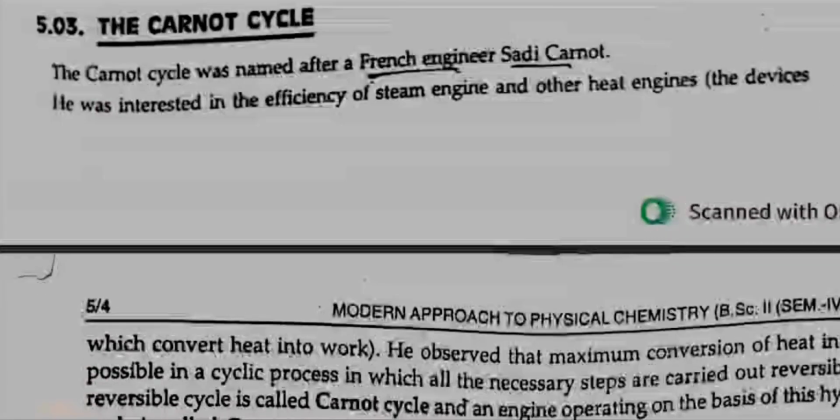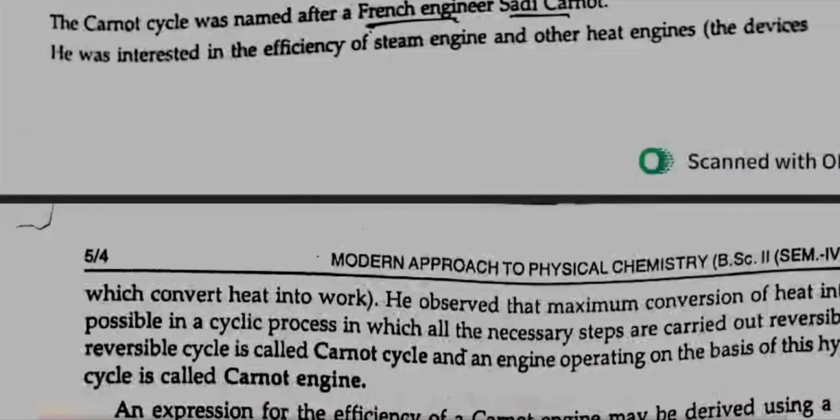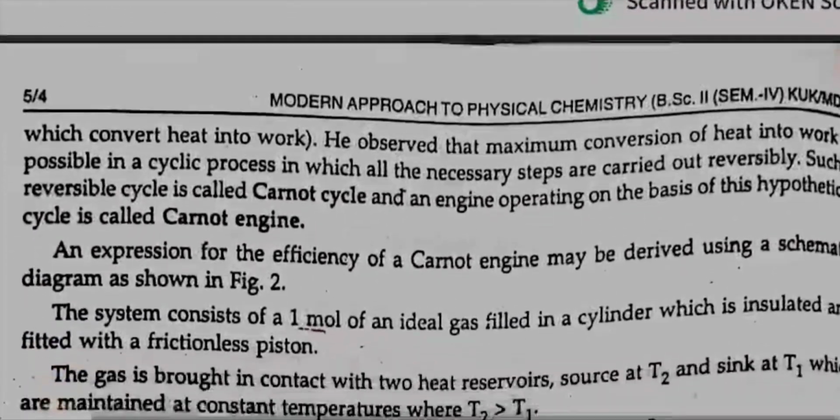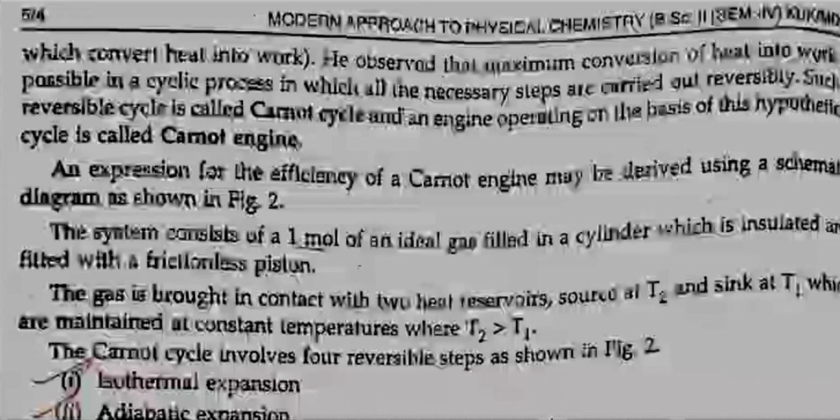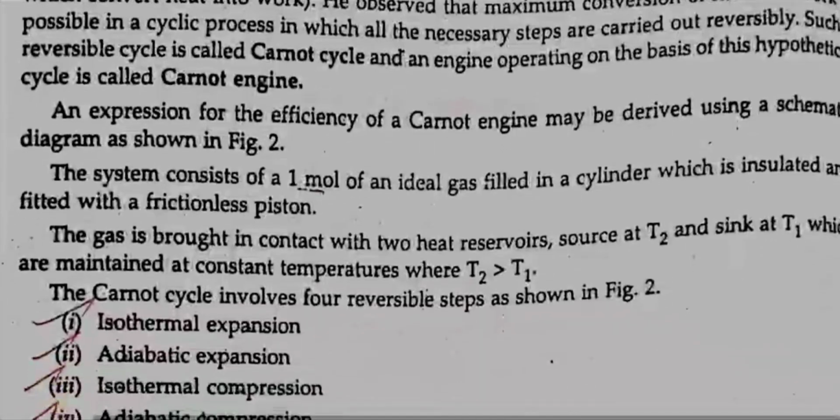5.03 The Carnot cycle. The Carnot cycle was named after a French engineer, Sadi Carnot. He was interested in the efficiency of the steam engine and other heat engines, the devices which convert heat into work. He observed that the maximum conversion of heat into work is possible in a cycle-like process in which all the necessary steps are carried out reversibly. Such a reversible cycle is known as the Carnot cycle, and an engine operating on the basis of this hypothetical cycle is called a Carnot engine. An expression for the efficiency of a Carnot engine may be derived using a schematic diagram as shown in figure 2.